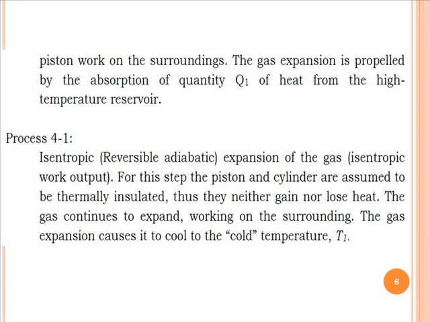The process 4 to 1 is an isentropic expansion process. It is also known as a reversible expansion process, in which the insulated wall will come in contact. Because of this, neither heat gain nor heat loss is possible. The expansion takes place, and at the end of this expansion process the system will reach the temperature T1, and that is the lower temperature for the cycle.